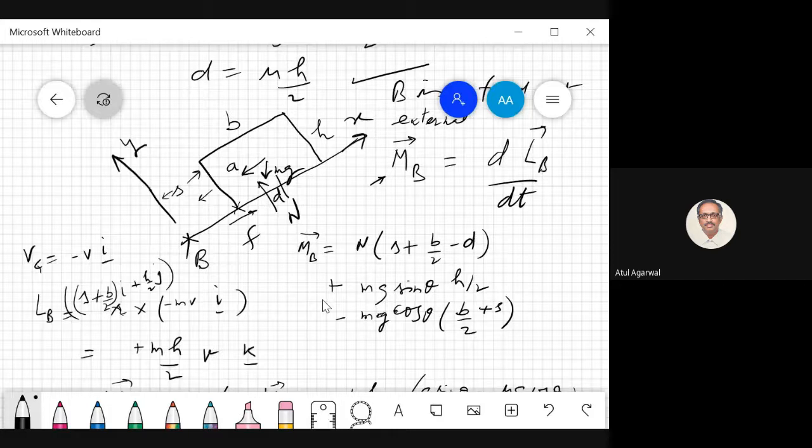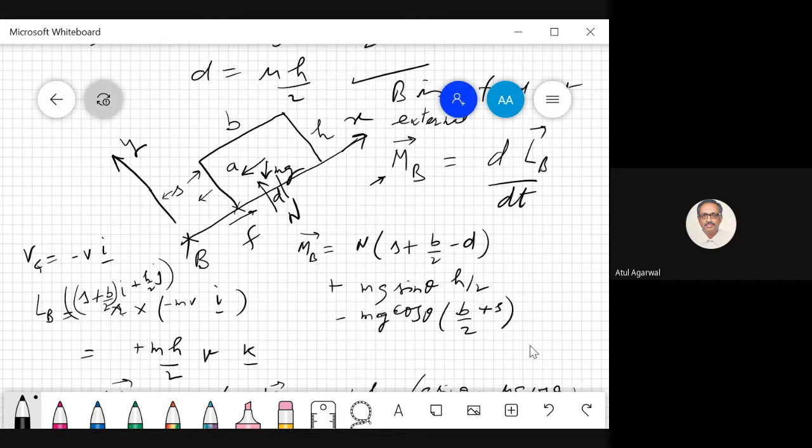r cross mv has to be perpendicular, so your angular momentum has to be perpendicular to the plane. It has to be in direction k because all your vectors are in the xy plane. Okay.